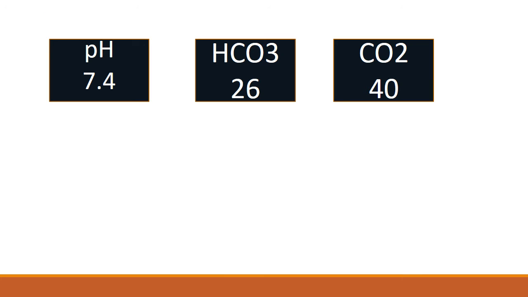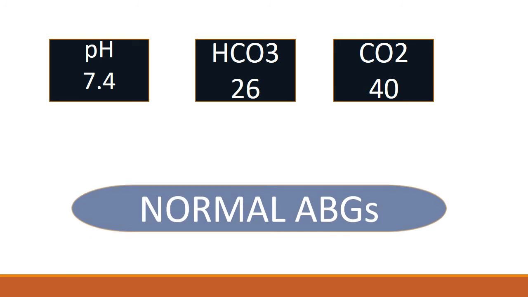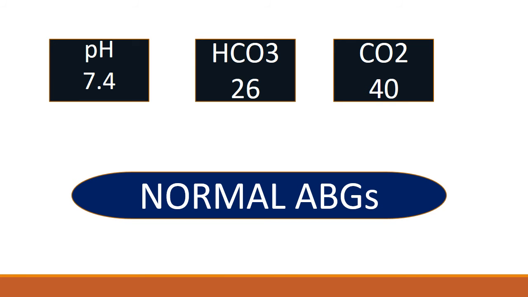Now here are some questions that I have placed. So look at the first question. If the pH is 7.4, it is within the normal range. Bicarb is 26 and carbon dioxide is 40. So it appears normal, and yes, it is a normal ABG.